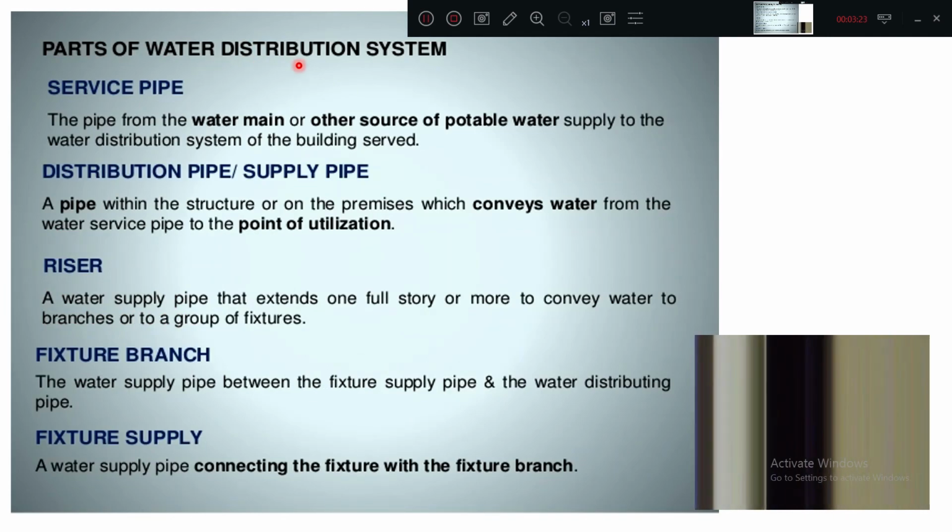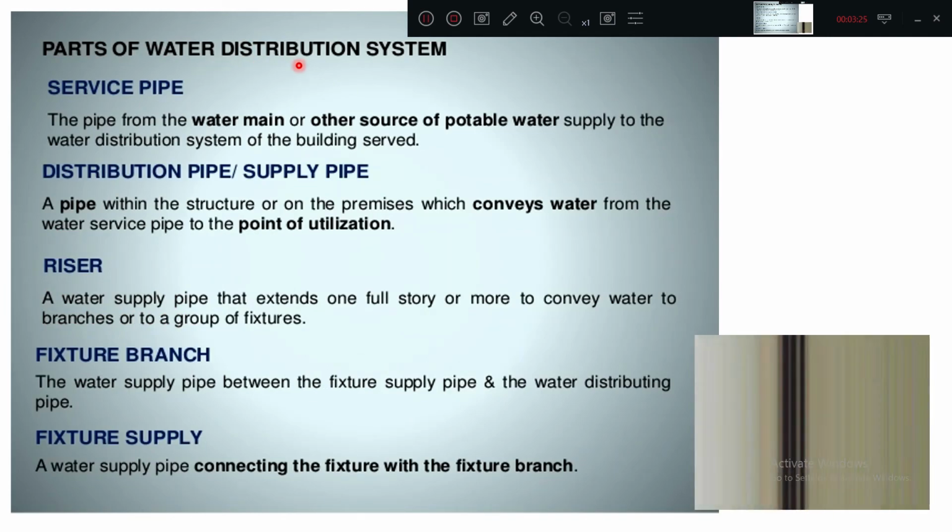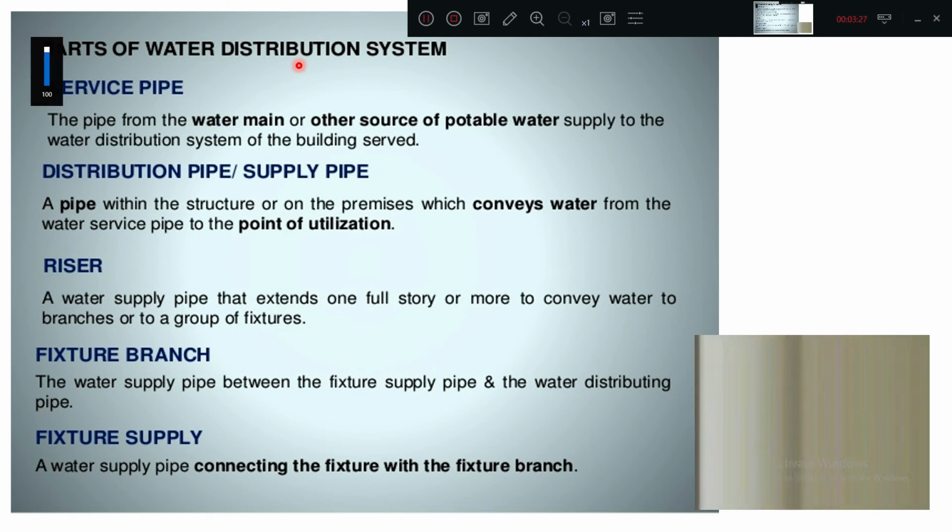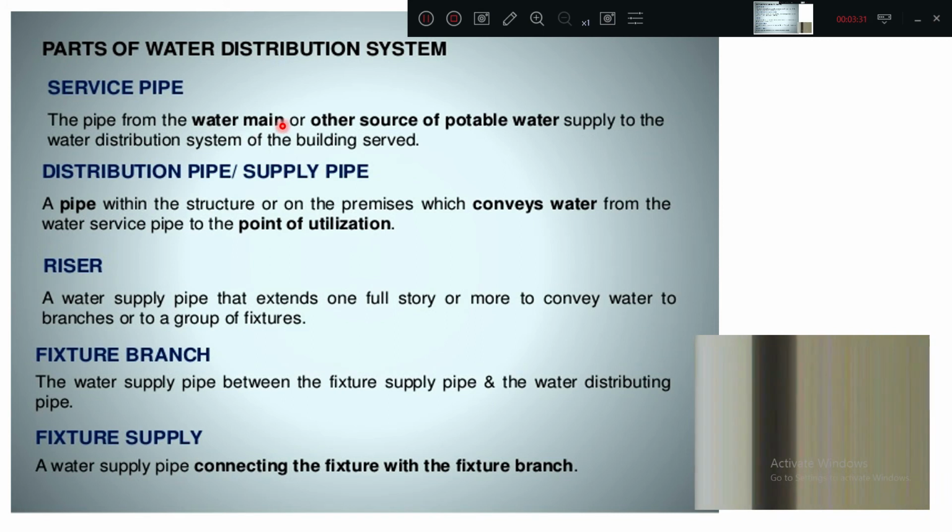Parts of the water distribution system, we have to know what the different parts are. Okay, what do you mean by service pipe? The pipe from the water main or other source of potable water supply to the water distribution system of the building served. Before the meter, but in the premises only, from the main pipe to your metering point, that is called the service pipe.